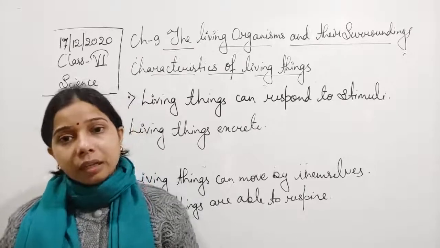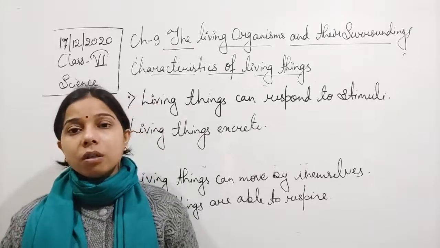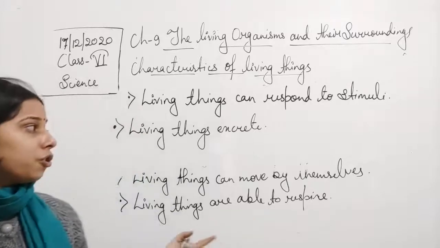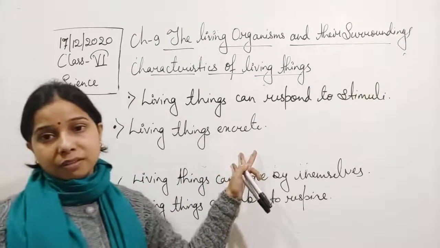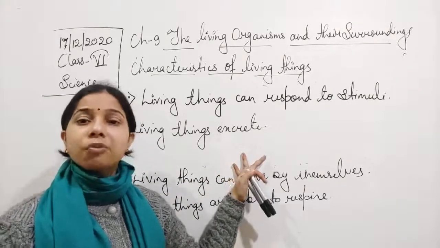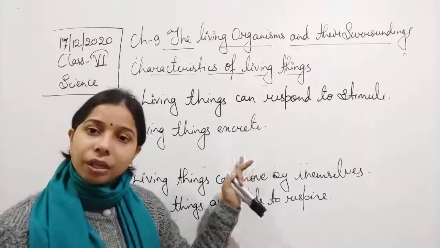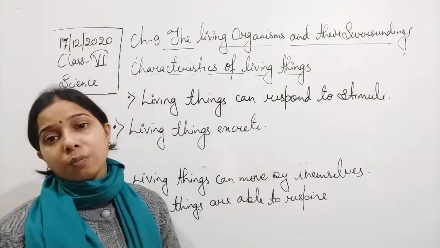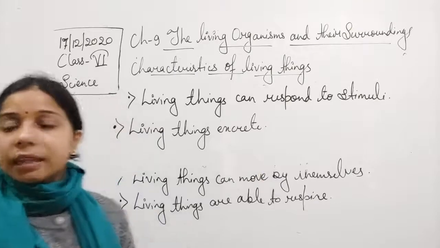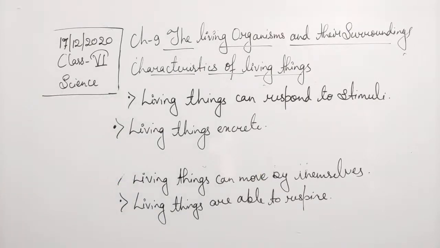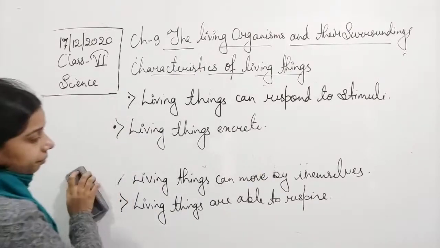So sweating is also water excretion. So we show the process of excretion. Have you ever seen a car or a bus or any non-living thing excrete? No, they do not. So we will say that living things show the process of excretion.